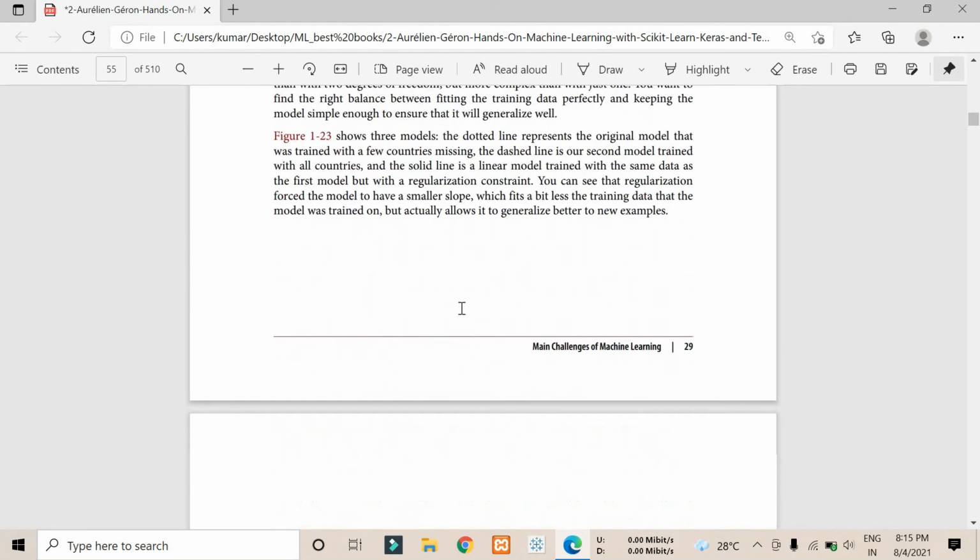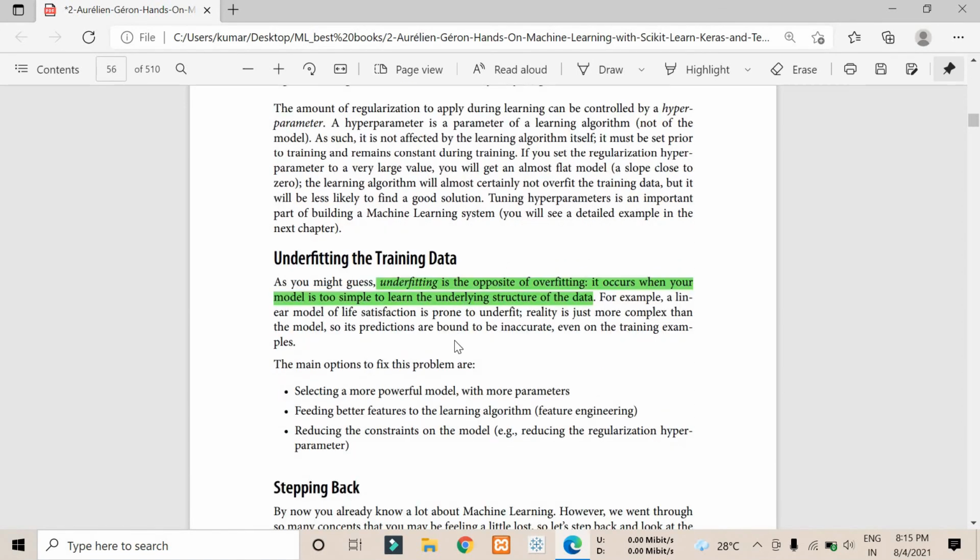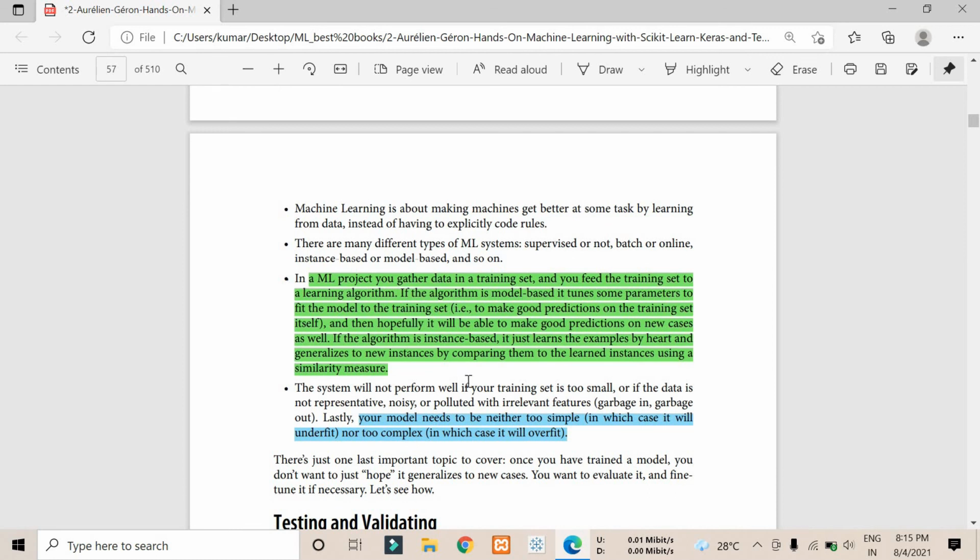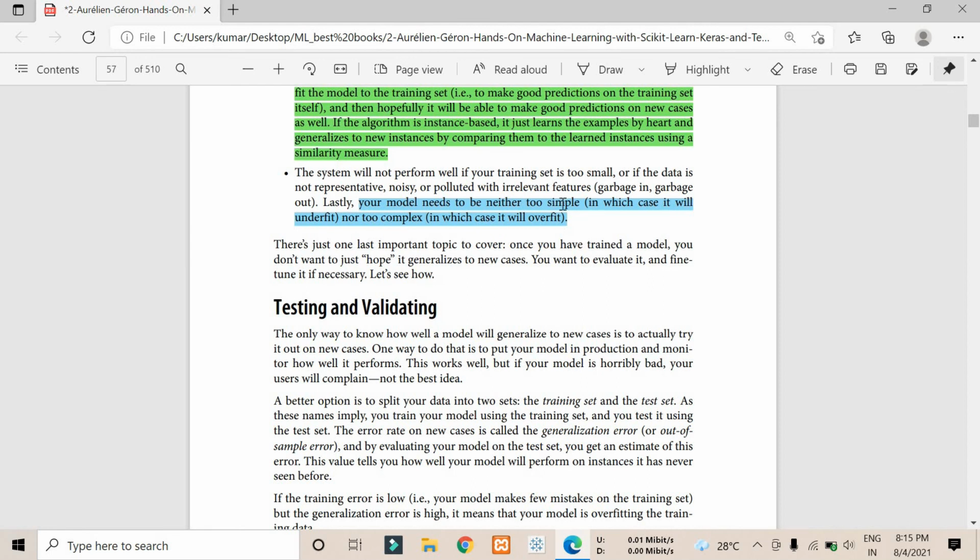Another term is underfitting. Underfitting is the opposite of overfitting. If you provide too simple data, and it's not like how we describe an apple. If we just provide that there is a round shape object that is red in color, that's called an apple. So it's not even relevant, and we need to give something more than that. If it's that simple, it's called underfitting of data. And as you can see here, it's very well written: the model needs to be neither too simple, in which case it will be underfitting, nor too complex, in which case it will be overfitted. If it is complex, it's overfitting. If it is too simple, it's underfitting.